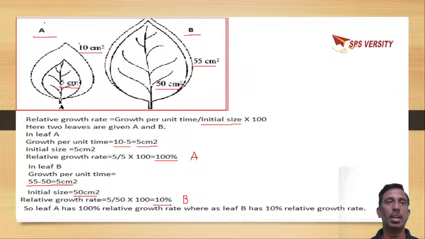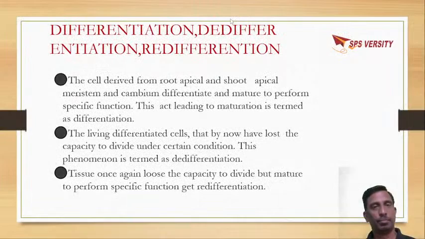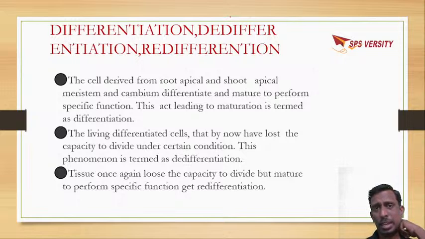Leaf A's relative growth rate is 100%, whereas leaf B is only 10% of its initial size. So this is how we calculate relative growth rate. Okay.